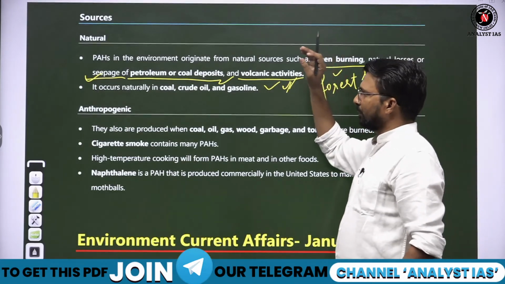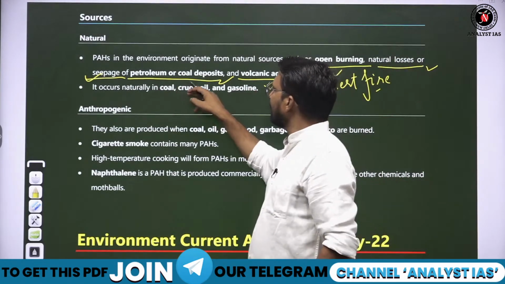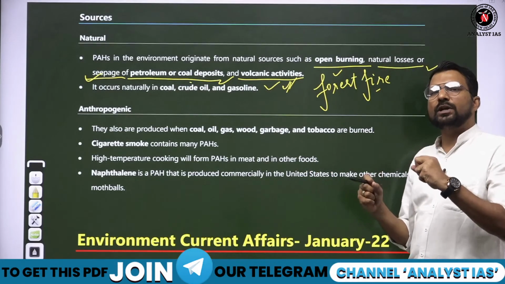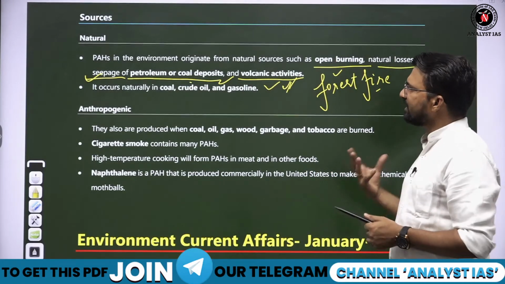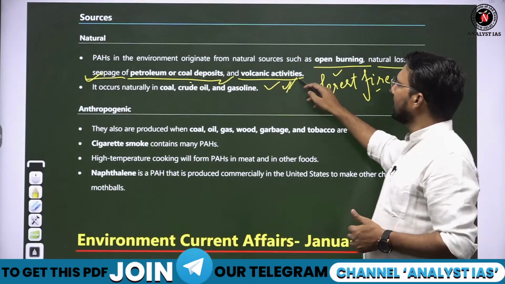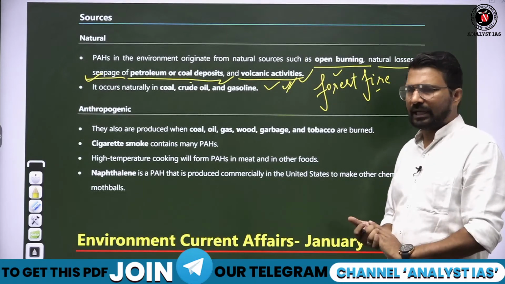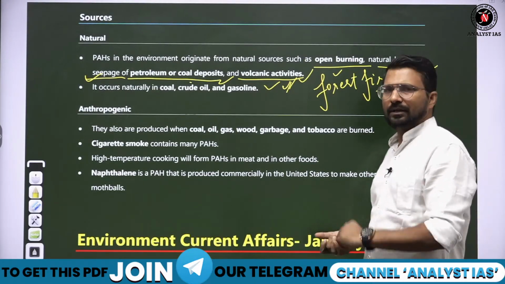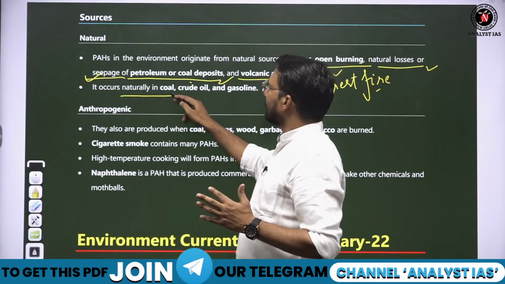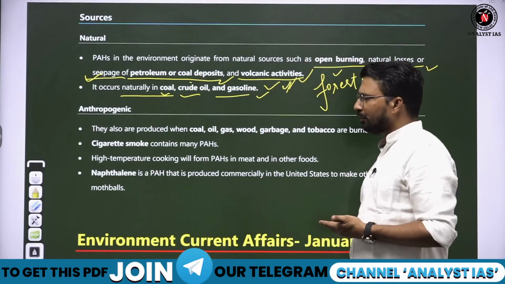So from the natural seepage of petroleum and coal deposits, wherever petroleum, oil, gas, coal deposits are there, polyaromatic hydrocarbons are also produced through natural seepage. And from the volcanic activities, the area which is an active volcanic area, there also we will find the concentration of polyaromatic hydrocarbon. And naturally in coal, crude oil and gasoline, these are also produced.